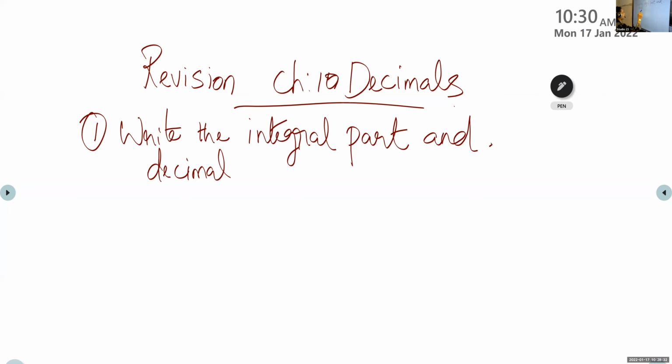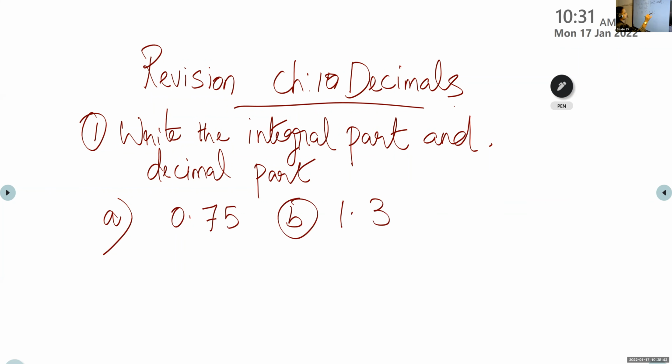Write the integral part and decimal part. Question number A, 0.75. Question number B, 1.36. Question number C, 9.890. So this is what you had to do. You had to write the question, first write down all the questions.